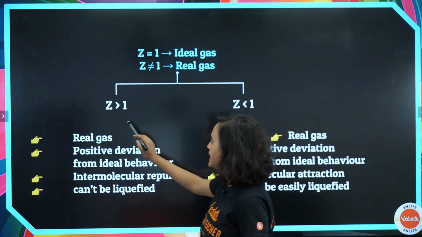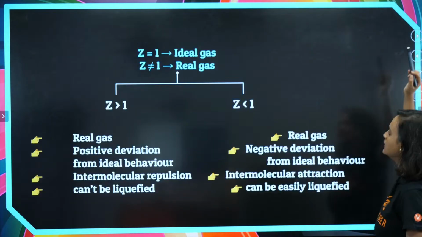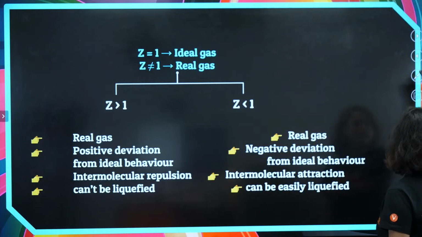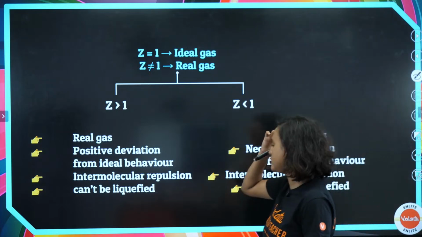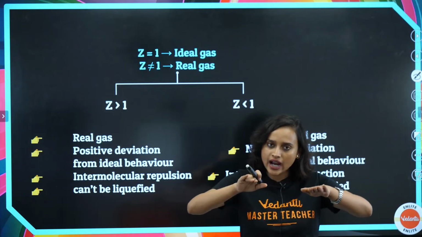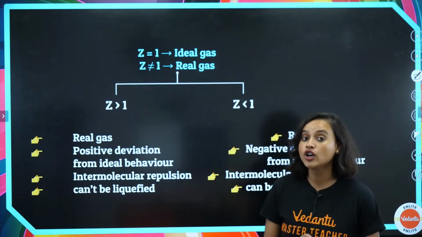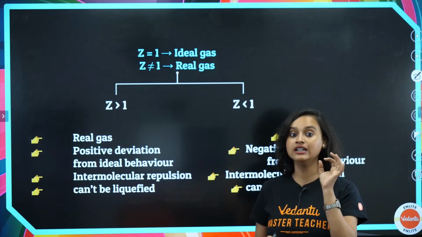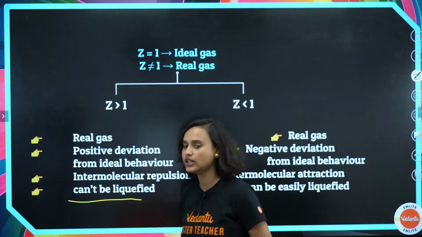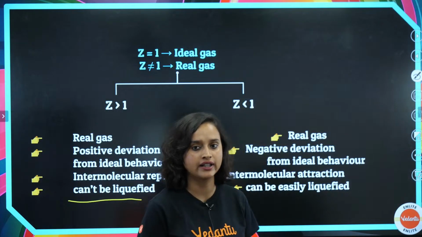Okay. So if Z is greater than 1, then what do we have? It is a real gas, obviously. If it is a real gas here, then what else do we see? We also see positive deviation from ideal behavior. So this was my ideal behavior, positively deviated. And intermolecular repulsion has happened. This cannot be liquefied. You cannot liquefy it anymore.